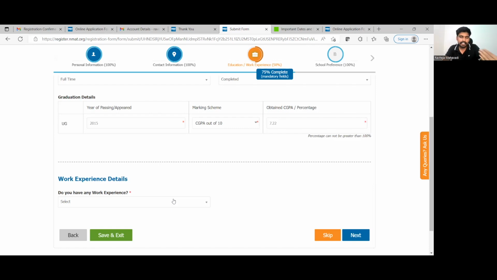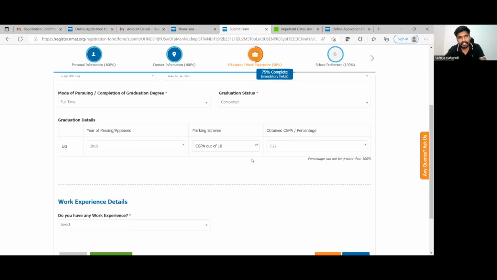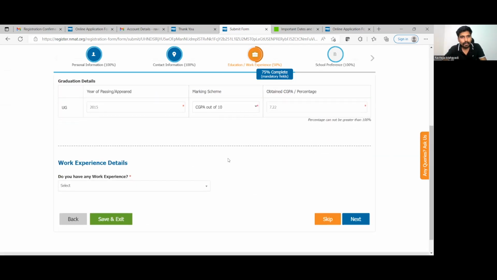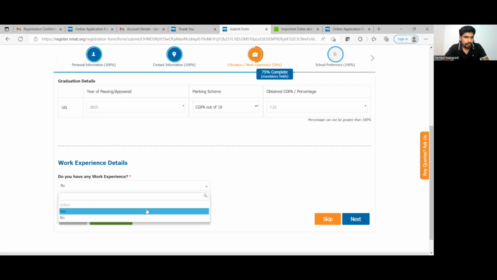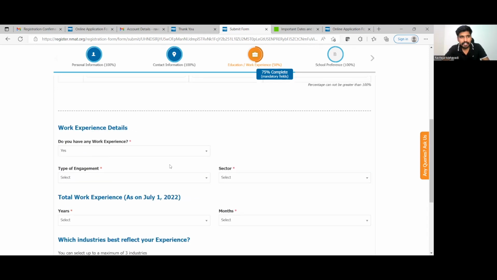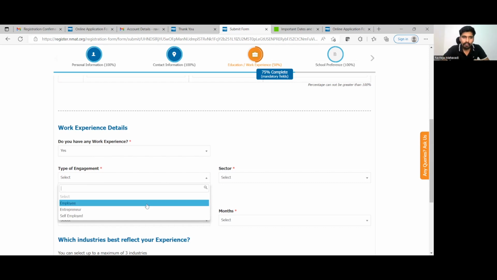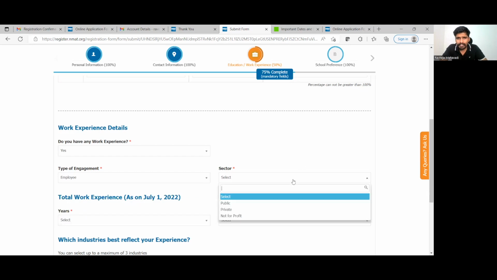Now the next column is work experience. Once you have furnished all the details required for higher education, you have to look at furnishing details for work experience. Now, do you have any work experience? If you select no, then you are chill. You can proceed to the next column. But if you select yes, these are the types of questions they will ask. What is the type of engagement? Were you an employee or were you self-employed or were you an entrepreneur? Most of us will probably be employees.